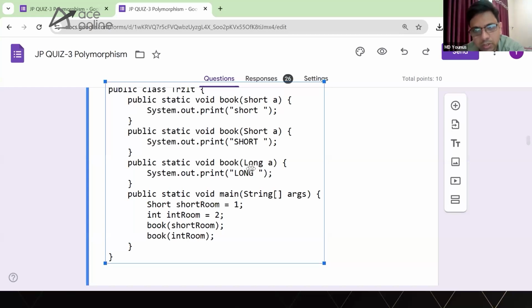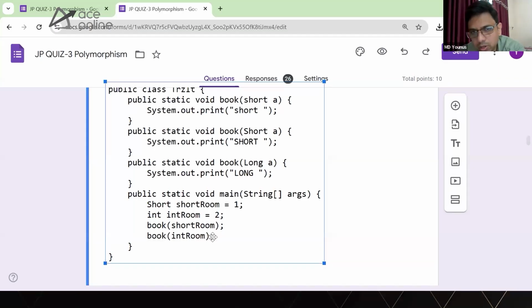Widening is not possible. If there is a class called Integer as a wrapper, then it may look for it. But as this is a primitive type and there is no exact match for Integer, there is no widening possible, and there is no wrapper class available. So we will be getting an error at this line, because from int to long it cannot convert.